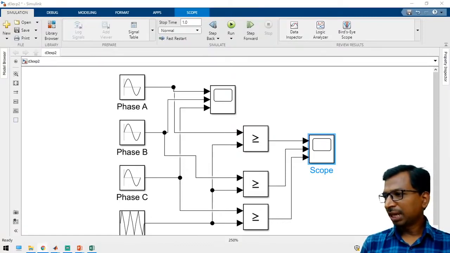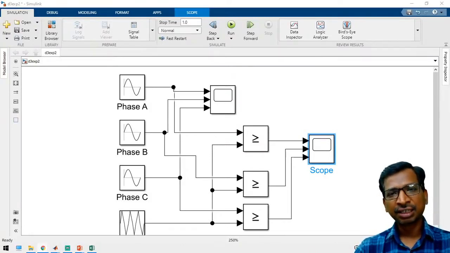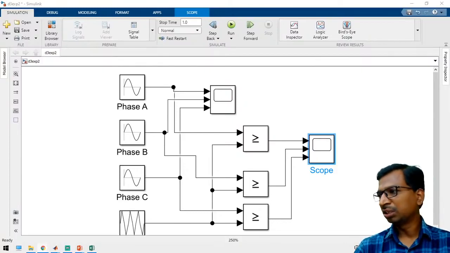Sir, can we use ANSYS? Yeah, ANSYS also you can use it. That is for a different purpose. For finite element analysis and electromagnetic analysis, you can use that one.